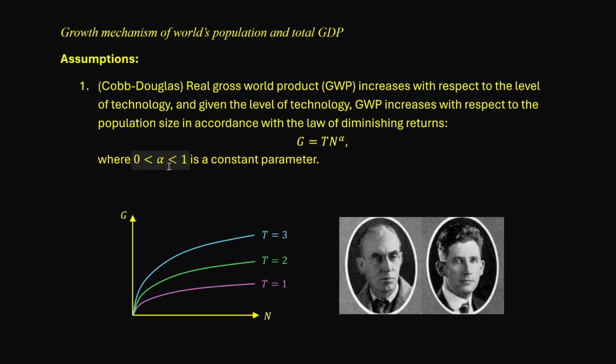When alpha is between 0 and 1, G as a function of n concaves down. This way, the slope decreases as n increases. This relationship between production inputs and output is known as a production function in microeconomics. And this functional form of the production function was introduced by Cobb and Douglas.